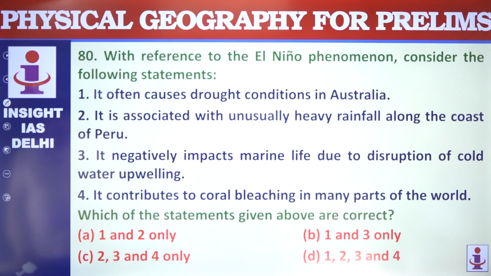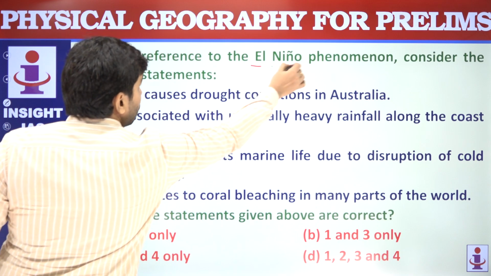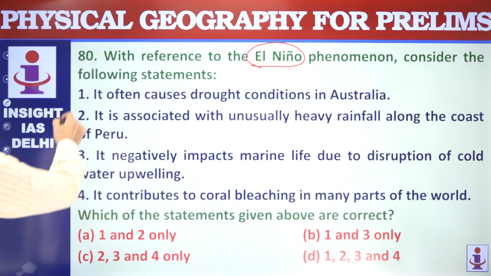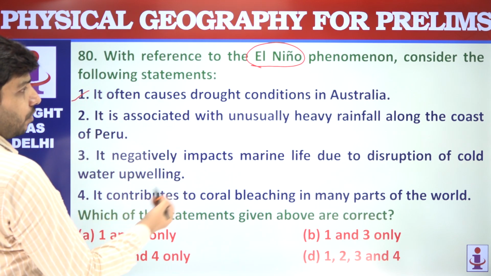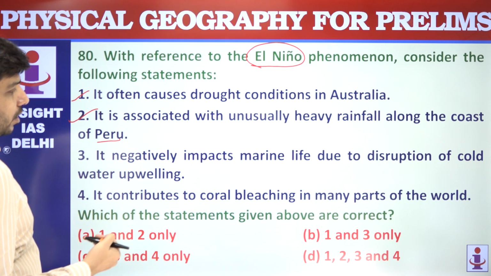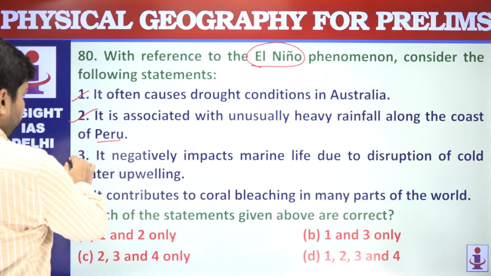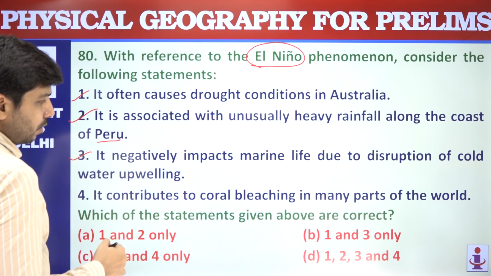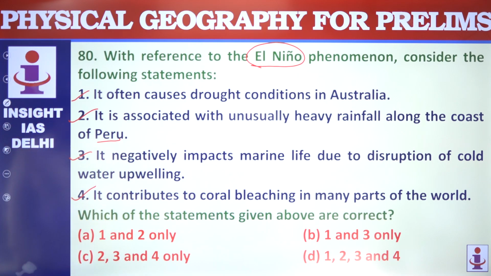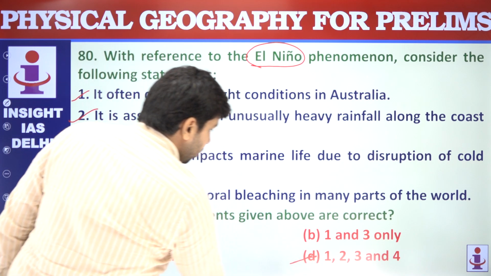Regarding El Nino, it often causes drought conditions in Australia, true. Associated with heavy rainfall in Peru, true. Negatively impacts marine life, this is also correct. Contributes to coral bleaching because of the rising temperature. So all the 4, 1, 2, 3, 4 are correct.